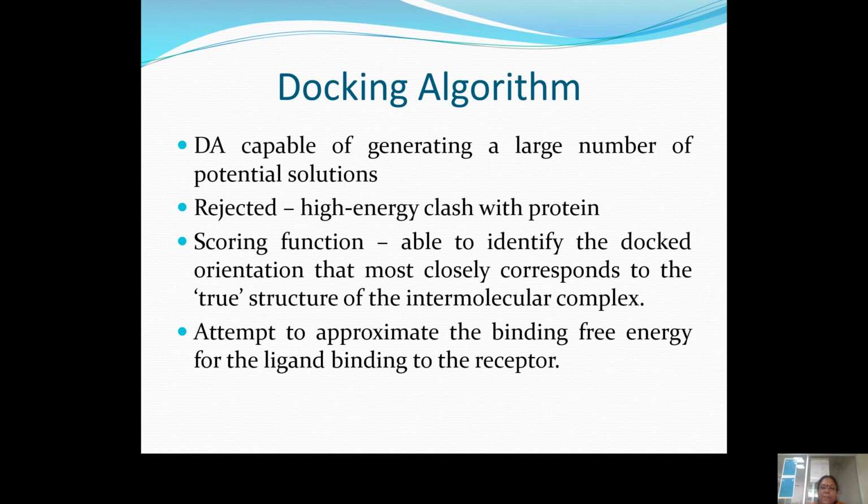The docking algorithm is capable of generating a large number of potential solutions on molecular surfaces, and it is also capable of creating scoring functions. This scoring function determines whether the sample, the protein and the ligand exhibited, is used for further analysis, or whether we can discard them.